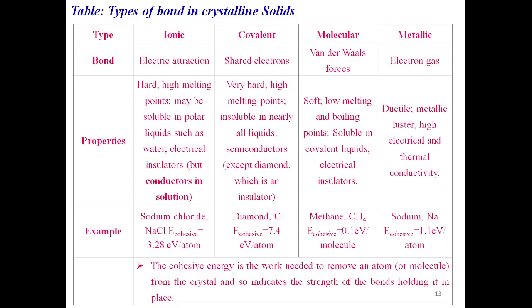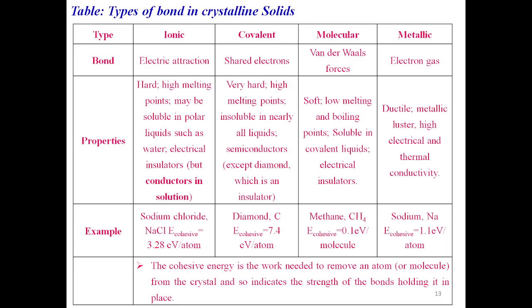And in the case of molecular bonds, that means the van der Waals forces, these van der Waals crystals, molecular crystals, are very soft with low melting and boiling points, soluble in covalent liquids, and electrical insulators. An example is methane, and its cohesive energy is very small, it is 0.1 electron volt. It is the lowest among all the types of bonds.